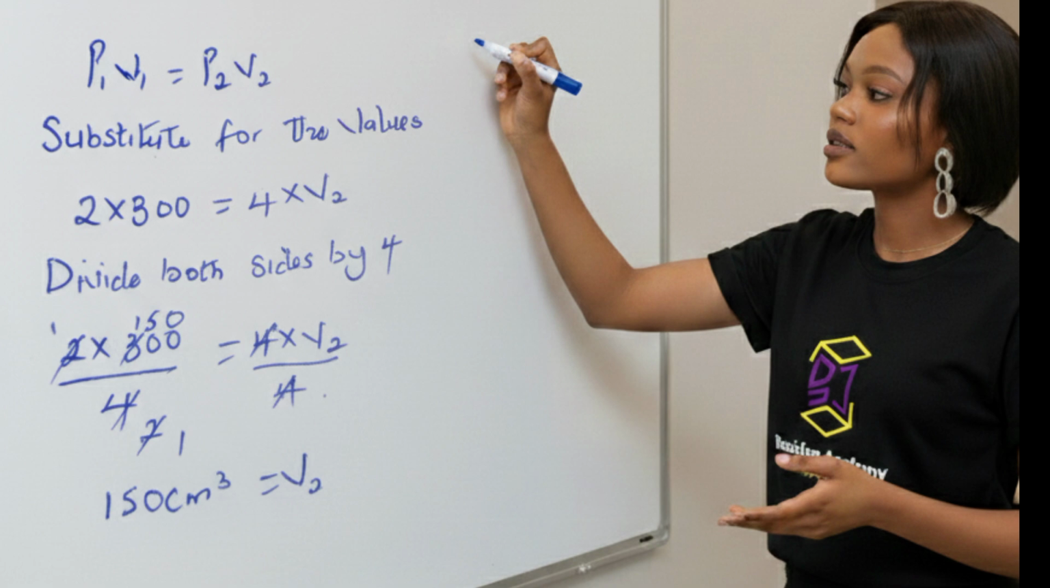Dividing both sides by the coefficient of the unknown, 2 times 300 divided by 4 equals 4 times V2 all over 4. Dividing them, you can punch a calculator. You have that V2 equals 150 centimeters cubed.